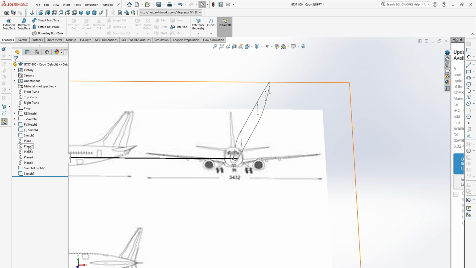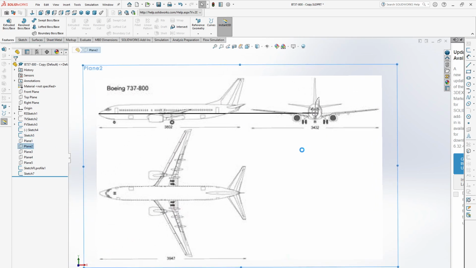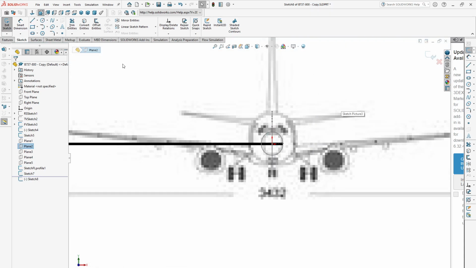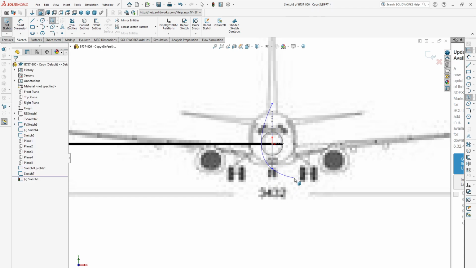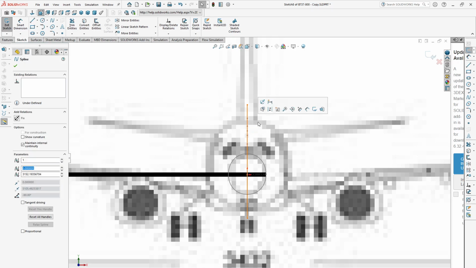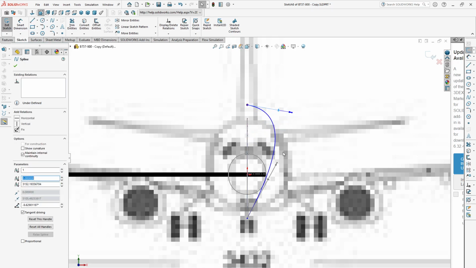Now go to the second plane and sketch. So now we sketch our third profile. Again select the spline and similarly draw another sketch, a little bigger.